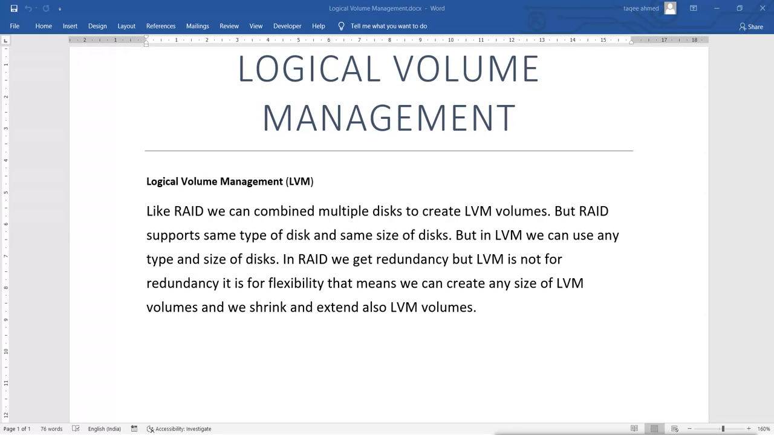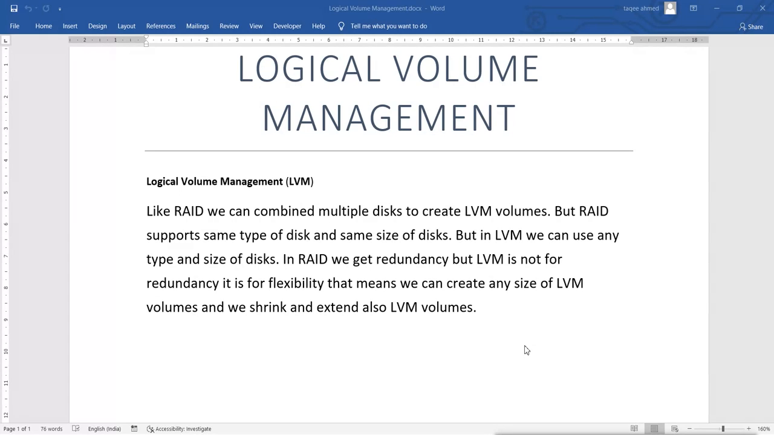This LVM is not for redundancy. So this LVM is not for redundancy basically. It will not save your data. If you lose any of the disks, you will lose the data. It is basically for flexibility. That means we can create any size of LVM volumes, and we can use any type of disk.